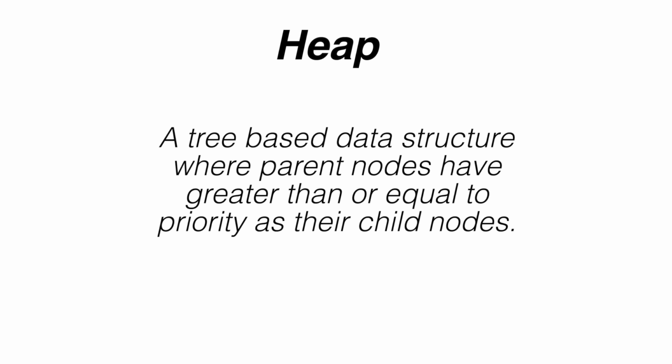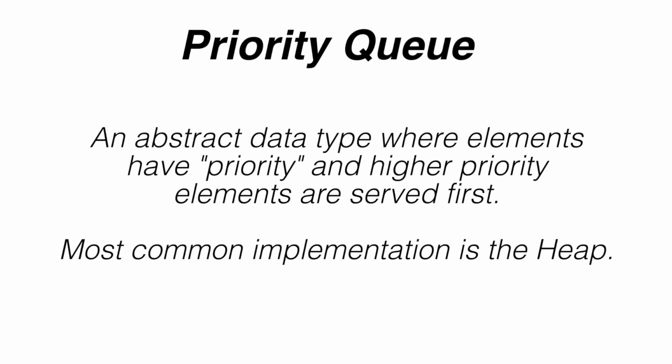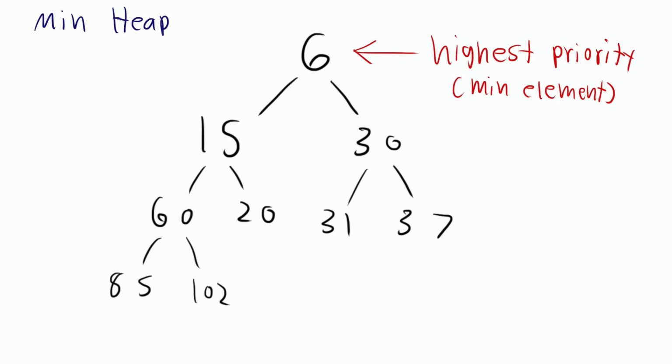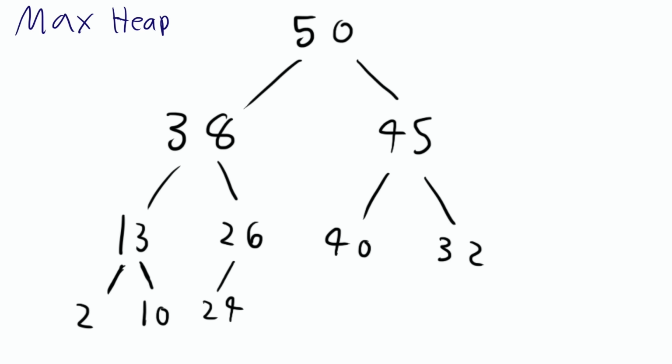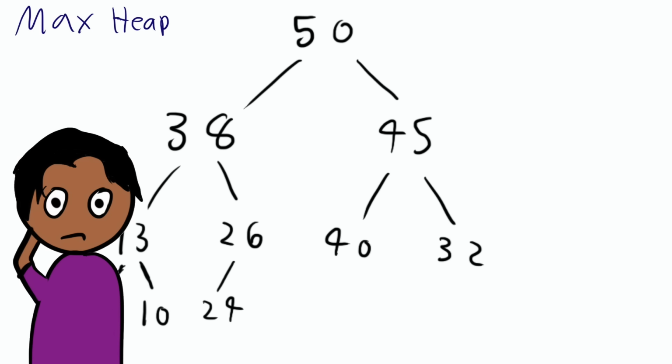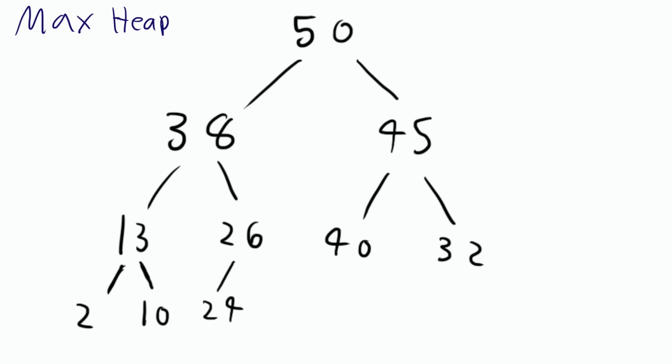The primary difference between this and the binary search tree is I actually use this one. It's also sometimes called a priority queue because at the root of it is always the highest priority element. A min heap will have the min element and a max heap will have the max element at the root. But don't get me wrong, the rest of the heap is unsorted. It is an absolute wasteland down there. Searching in the rest of the heap may as well be an unsorted array. We only care about what's at the top. Just like capitalism.